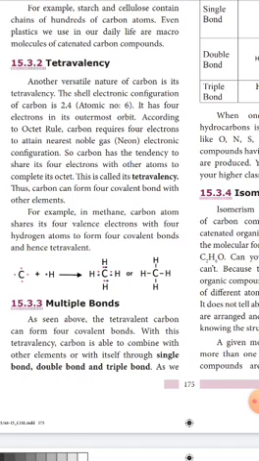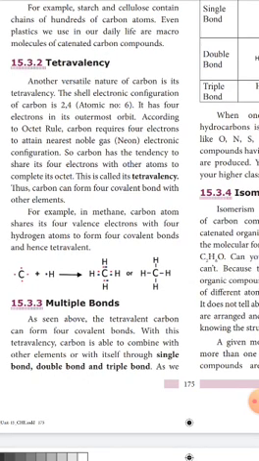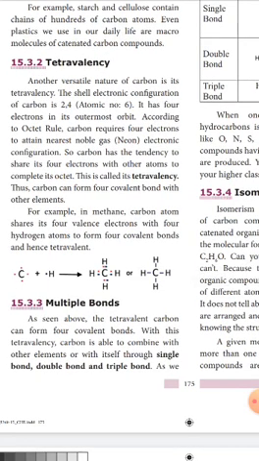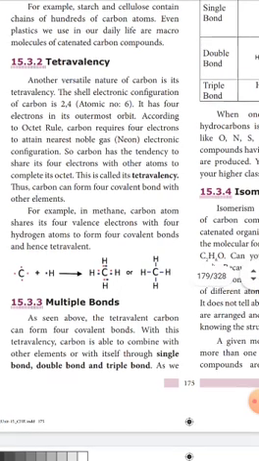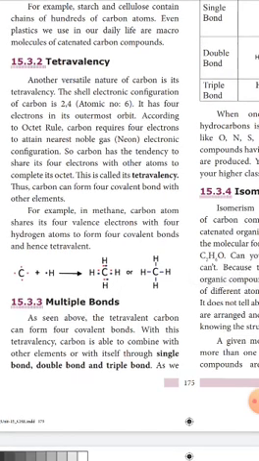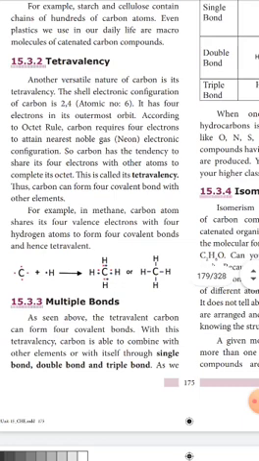Just like that, carbon also wants to attain the stable electronic configuration. For that, first we will see the electronic configuration of carbon atom. The atomic number of carbon is 6. So 2 electrons in the K shell and the remaining 4 electrons in the L shell. To attain the stable electronic configuration, carbon atom needs 4 more electrons. For that purpose, carbon is able to form 4 covalent bonds with carbon atoms